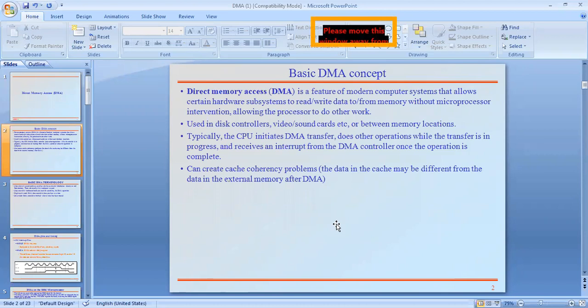Understand? Here they developed one concept called cache miss and cache hit. If the data required by the processor is available in the cache, that is called a cache hit.